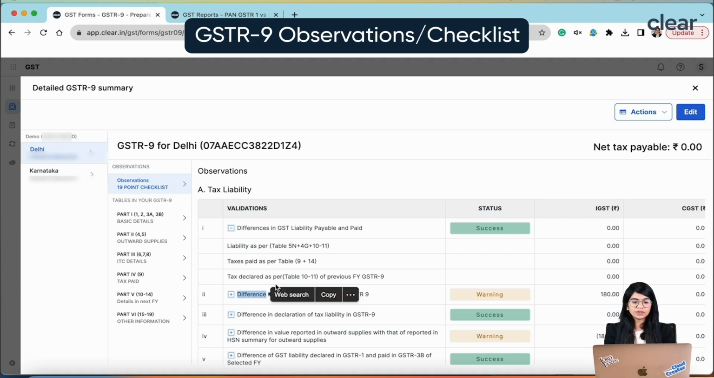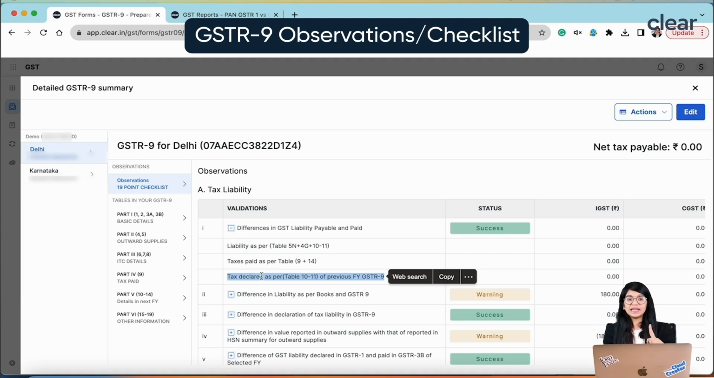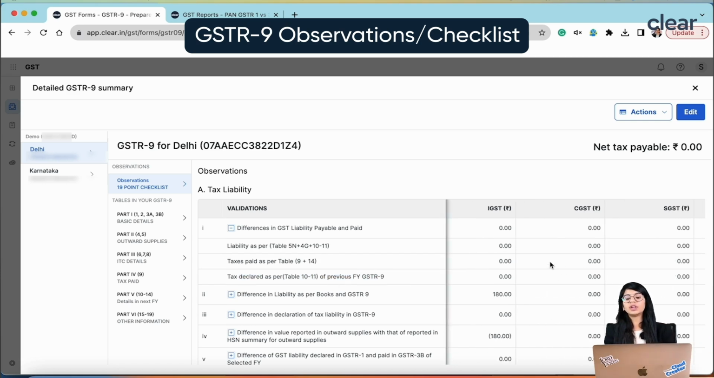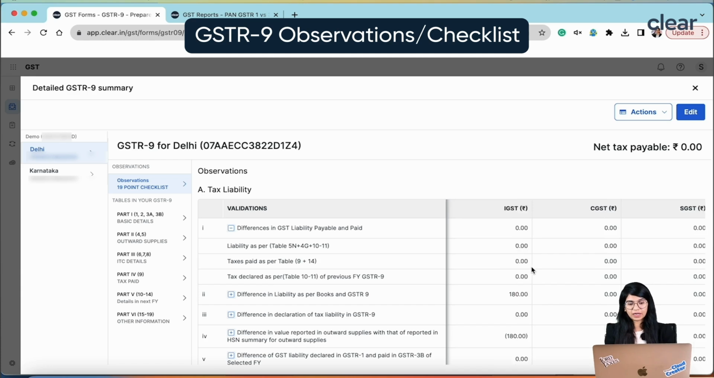Right. So we have to reduce the tax declared in table number 10 and 11 of my previous financial year GSTR-9 so as to get the correct figure. This is what we always make sure we are doing, so that by looking into the G9 form itself, you know that there are some problems which you should rectify, because if you don't rectify, then definitely you are going to receive a notice from the department.